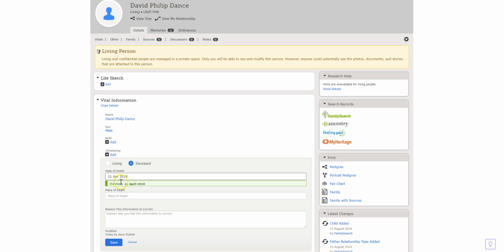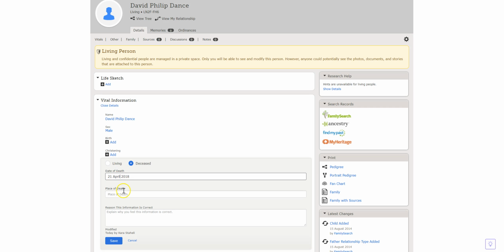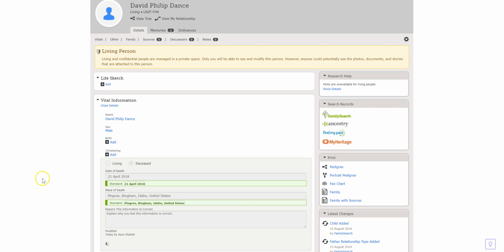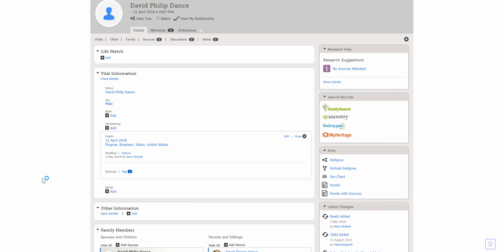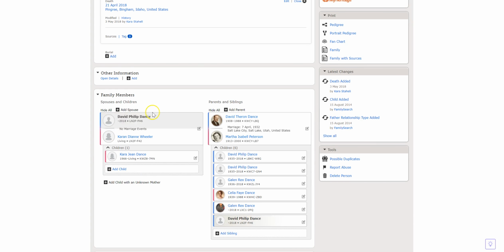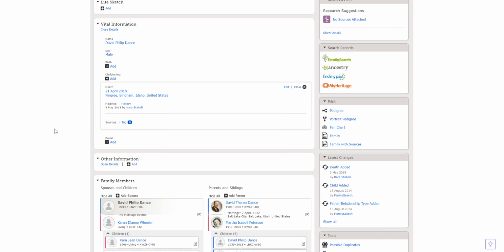That's interesting that it won't allow us at first. Okay, so it's now saying it's standard, and the death place is Pingree, and it comes up in the list, and we pick the correct one, and then if I click save, it marks him as deceased.